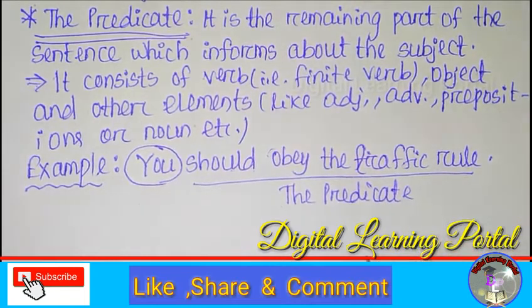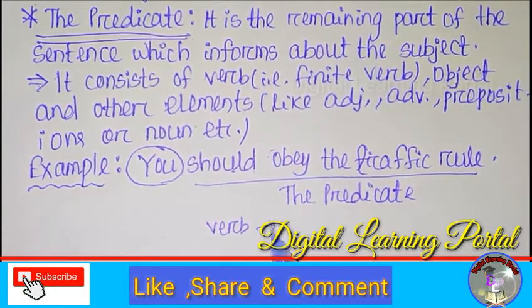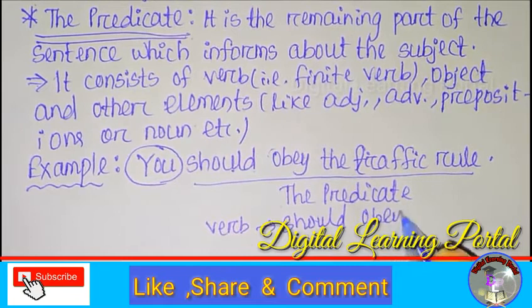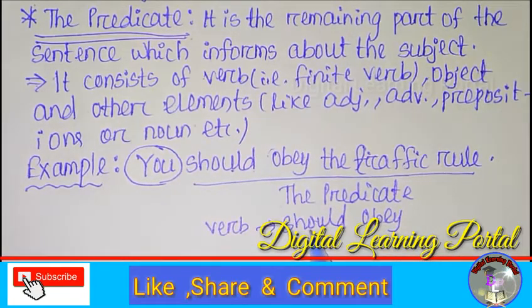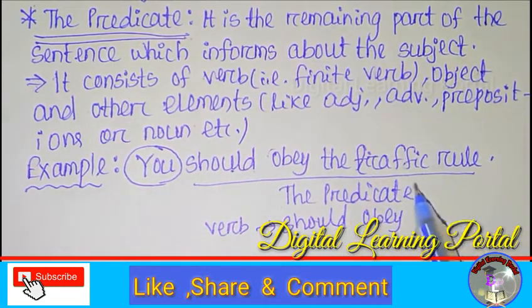So can you identify the verb? Yes, should obey. That means the verb is should obey. This is the verb phrase. Here should is the modal auxiliary and obey is the main verb. And the traffic rule is the object of the sentence.